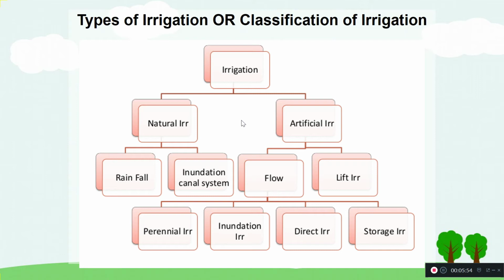The next classification is based on flow. What do we mean by flow? Flow means how the water actually flows. The water basically travels from the upstream to the downstream.